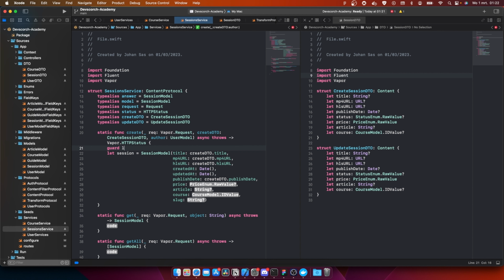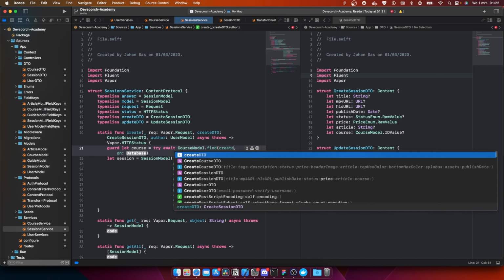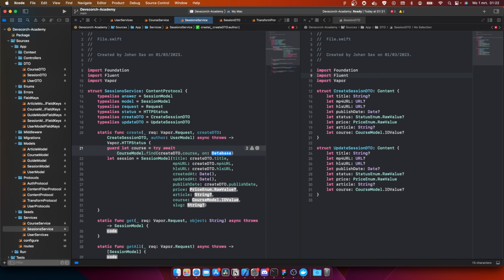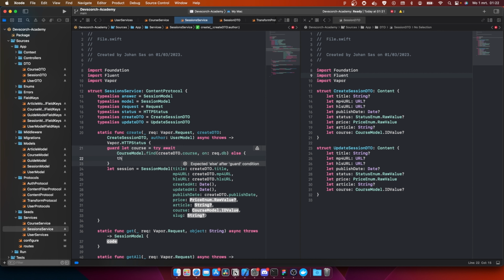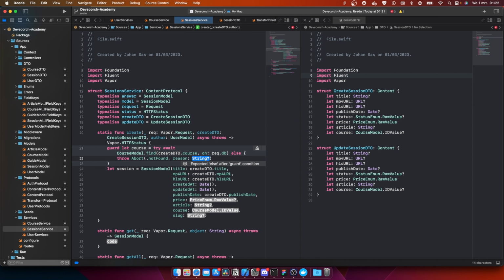guard let course equal to try await course model dot find, and this is gonna be create dto dot course on req.db, else throw abort dot not found, reason: course could not be found, just like this.